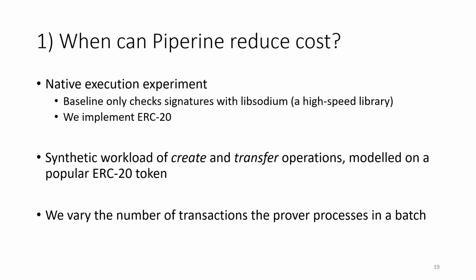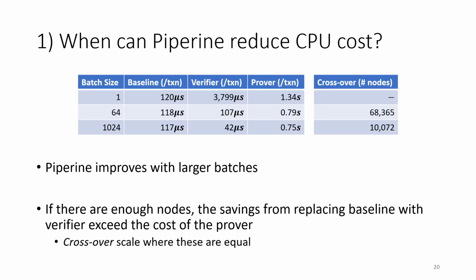Since the batch size is a key parameter, we're going to allow that to vary. We're going to measure the prover, verifier, and baseline performance against a synthetic workload of create and transfer operations, modeled after the BAT token. In terms of CPU cost, we see that the Piperine prover and verifier both improve as the batch size increases, whilst the baseline does not. The prover remains concretely some orders of magnitude more expensive than the baseline.